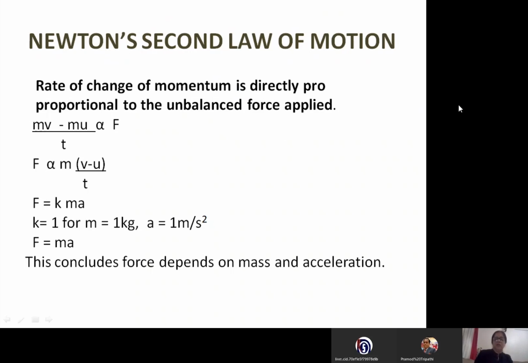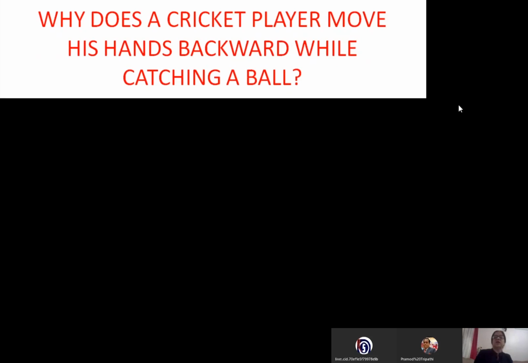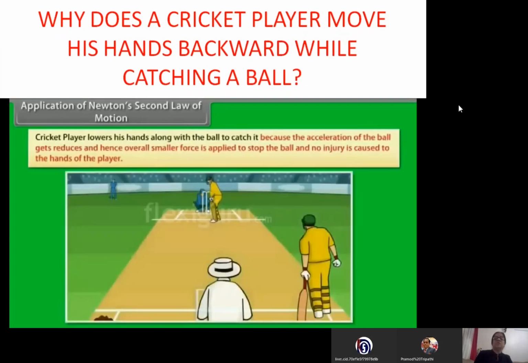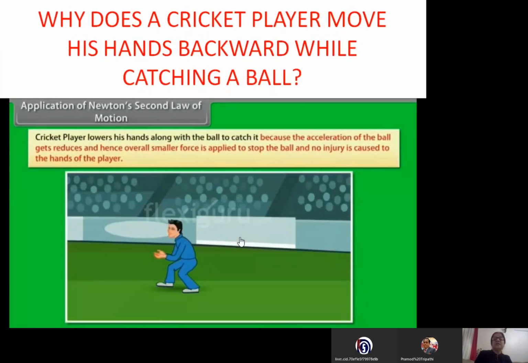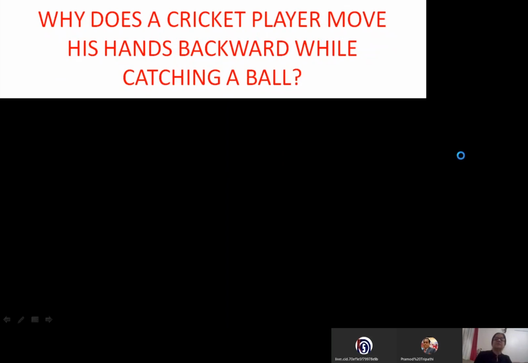So that is how normally fielders, when they are catching the ball, move their hand backward to catch the ball, to increase the time to reduce the force of impact on the hand.